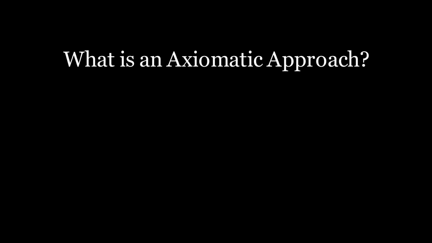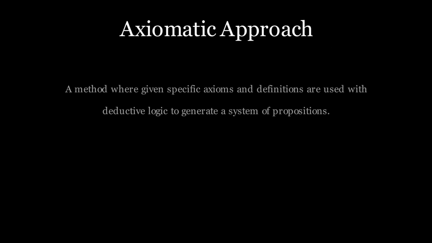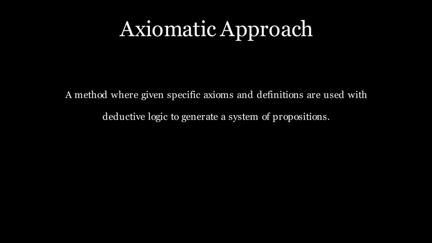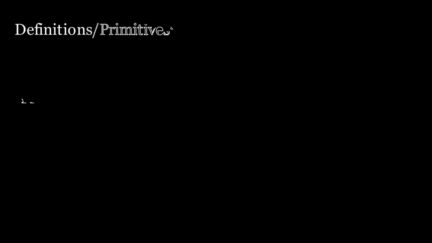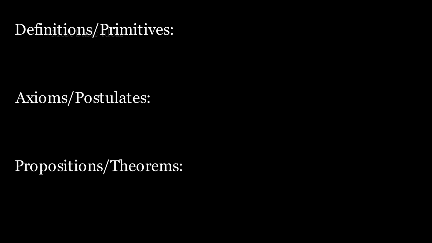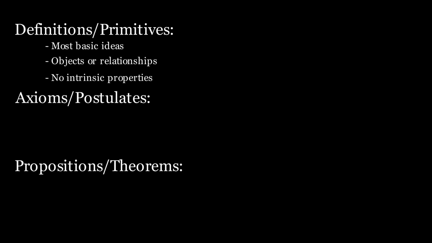One question you may be wondering is, what is an axiomatic approach and how is it used? The axiomatic approach is a method where mathematics is developed from a few axioms and definitions from which we logically find new propositions or theorems. Some terms that we should be thinking about are axioms, definitions, and propositions. Primitives or definitions are the most basic ideas that include objects or relationships. The terms themselves are undefined and could be anything with no intrinsic properties.